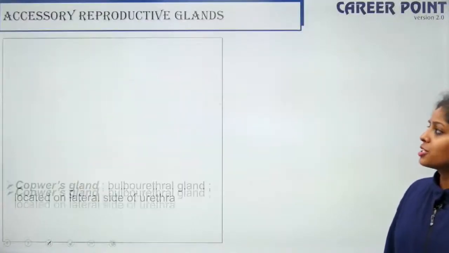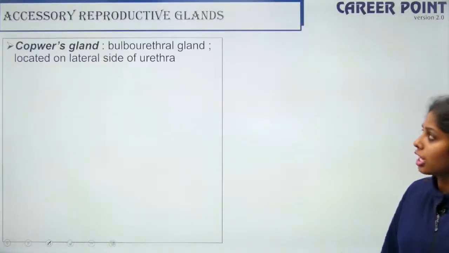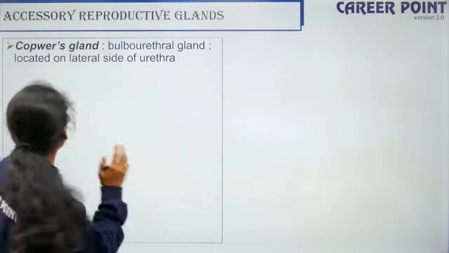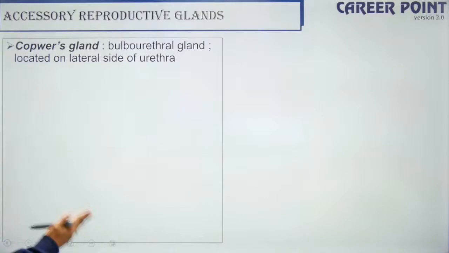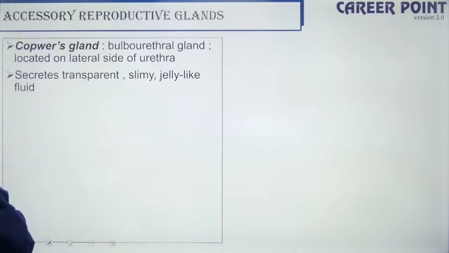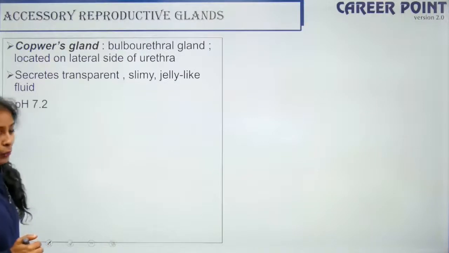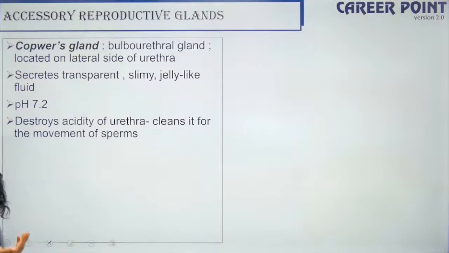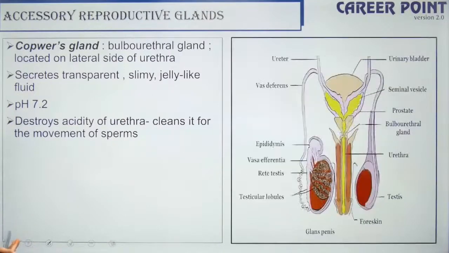Fine. So the last one here is your Cowper's gland. The Cowper's glands are also known as the bulbourethral glands. So they are a pair of glands. So they are located on either side of the urethra. Lateral means on the sides of the urethra. They secrete transparent, slimy, jelly-like fluid. Alright. So here the pH is 7.2. It destroys the acidity of the urethra and cleans it for the movement of sperms.